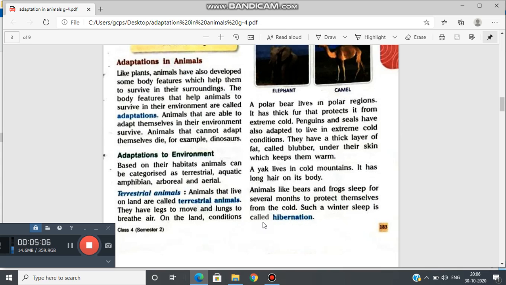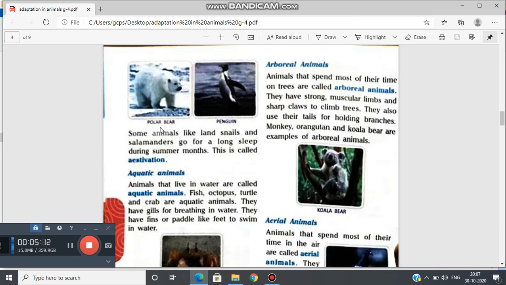Such a winter sleep is called hibernation. We can see here polar bear and this is penguin. You know, this is unable to fly, penguin. Some animals like land snails and salamanders go for a long sleep during summer months. This is called estivation. Okay.